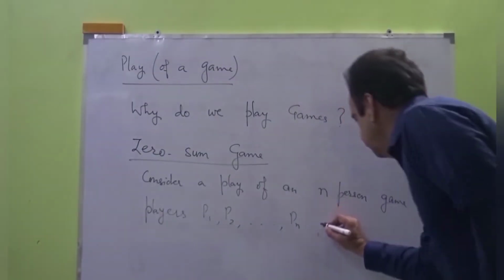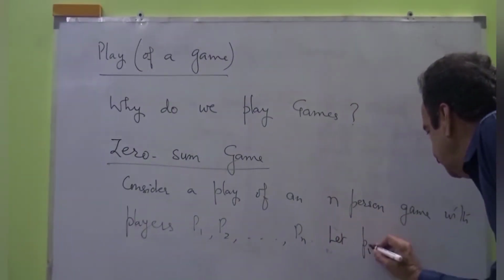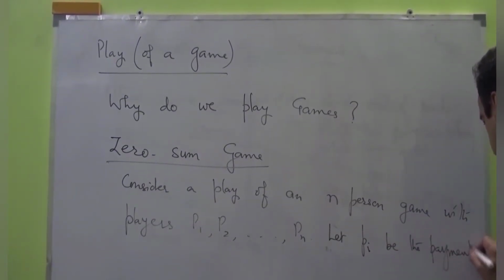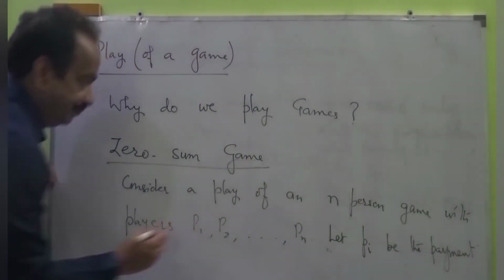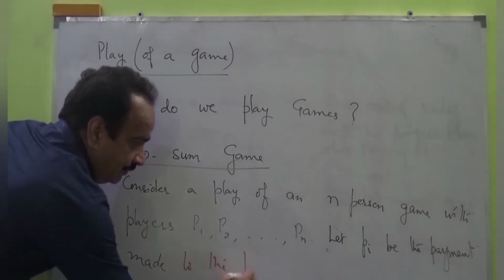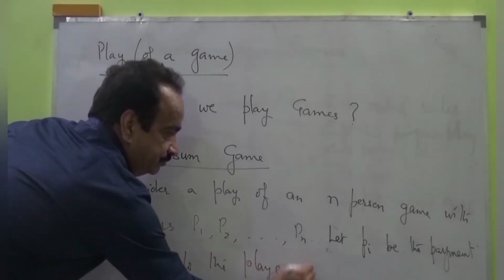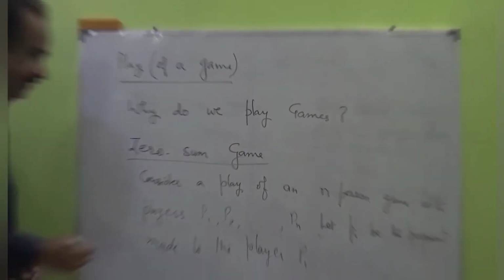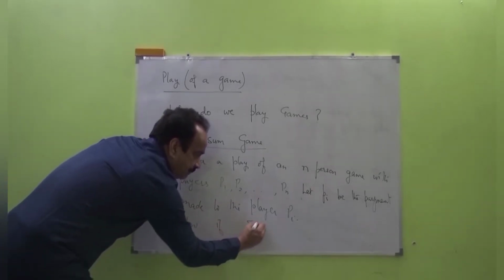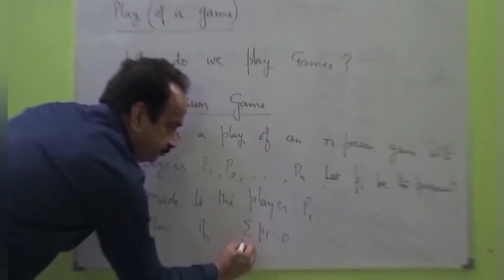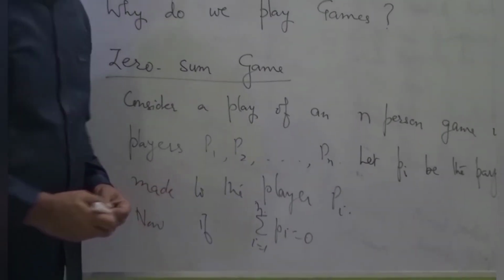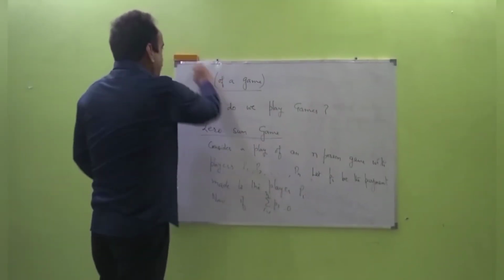Let Pi be the payment made to the player Pi. Now, if the sum of Pi is equal to 0, then we call the play a zero-sum play.